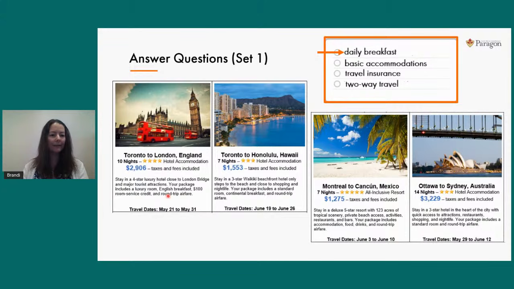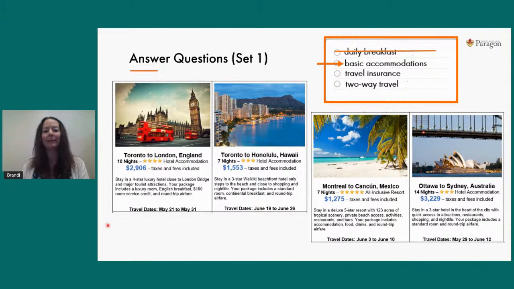So this one works. Coming over here, immediately I see breakfast is included. Coming down here now, this is the one where food is included. So breakfast is food. So this one works out okay. So far, so good. If we can find it over here, it's the right answer. Nope. We were so close, but breakfast isn't here. What I see is that this package gives you access to restaurants. That tells us we have to buy our own food. So breakfast is not included there. So because answer choice A isn't true for all 4 of these, it's not the answer we're looking for. Close, but not quite. So let's go on to answer choice B.